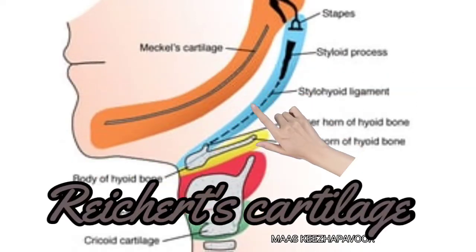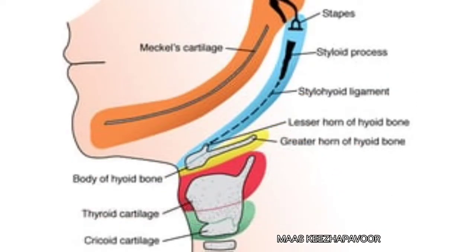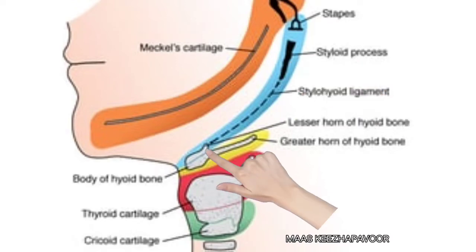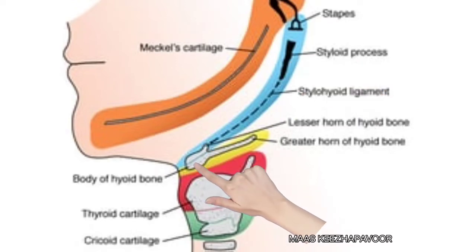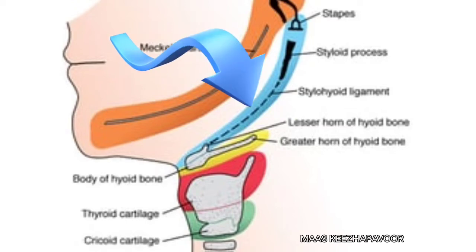Reichert's cartilage is the cartilage of second arch. Its dorsal end forms stapes and styloid process. The ventral region forms lesser horn of hyoid and upper half of body of hyoid bone. The perichondrium between dorsal and ventral part forms stylohyoid ligament.